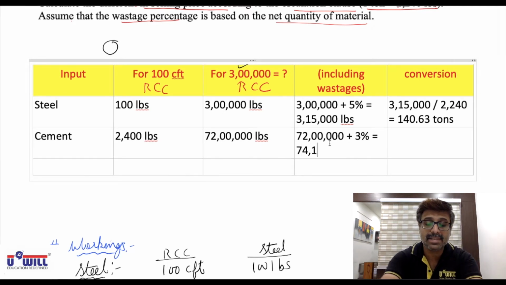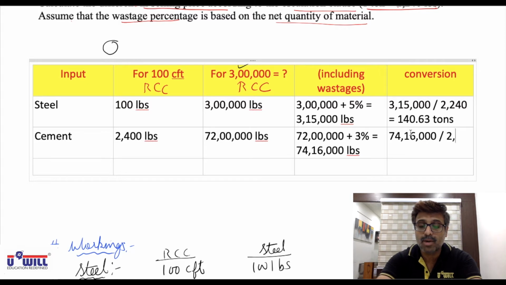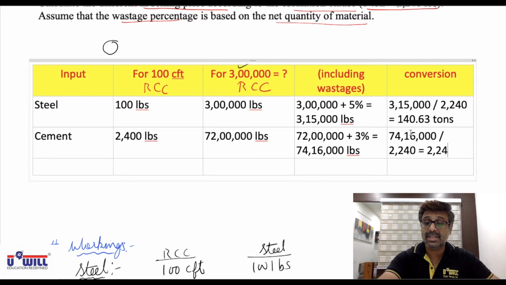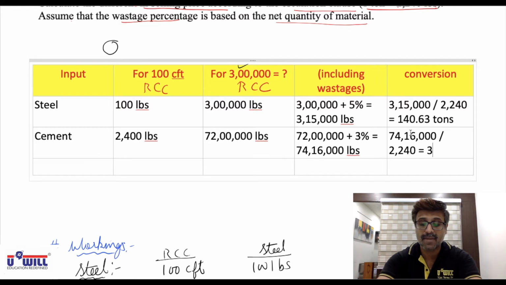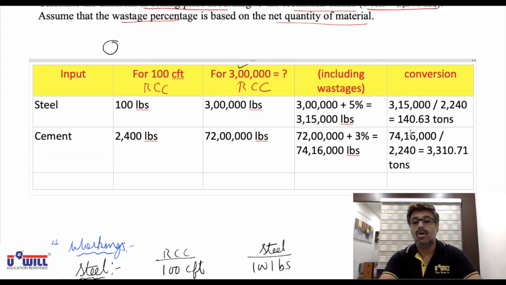We will have to buy 74 lakh 16,000 pounds. Now 74 lakh 16,000 pounds, divide by 2,240. It will be equal to how many tons? That will be equal to 3310.71 tons. 3310.71 tons of cement will be purchased.